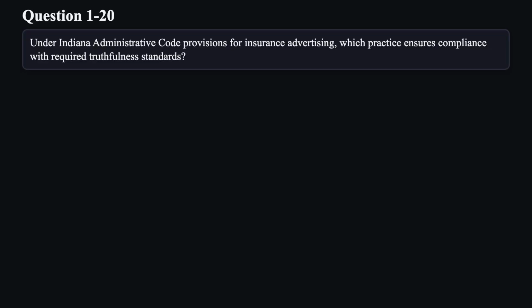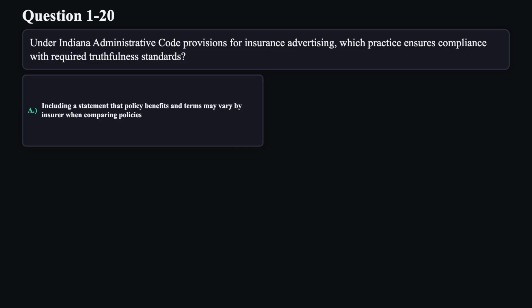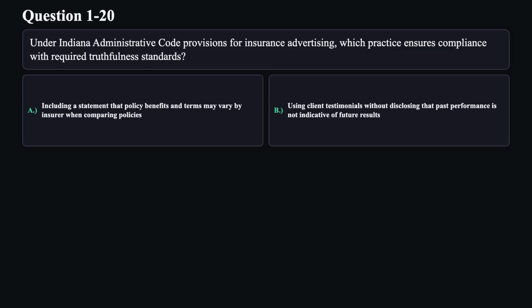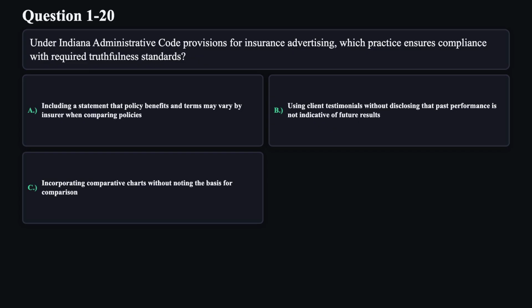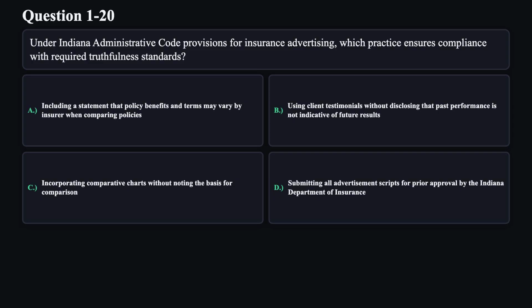Question 20. Under Indiana Administrative Code provisions for insurance advertising, which practice ensures compliance with required truthfulness standards? A. Including a statement that policy benefits and terms may vary by insurer when comparing policies. B. Using client testimonials without disclosing that past performance is not indicative of future results. C. Incorporating comparative charts without noting the basis for comparison. D. Submitting all advertisement scripts for prior approval by the Indiana Department of Insurance.